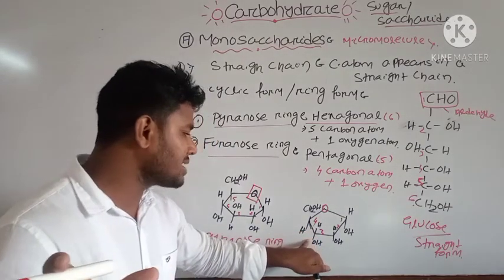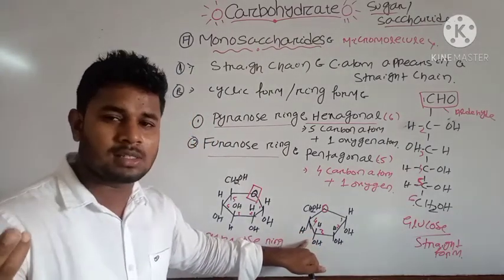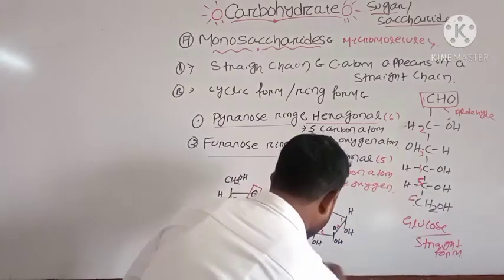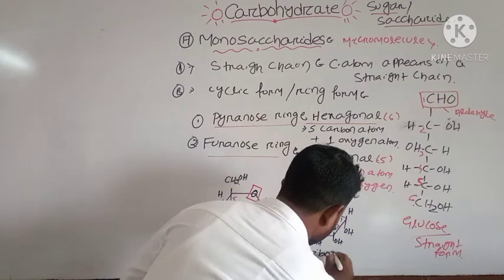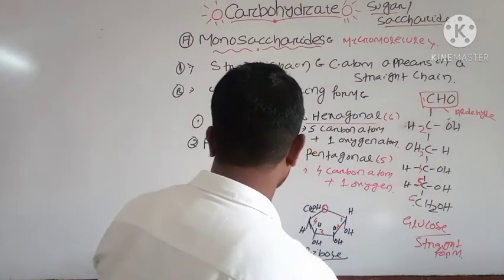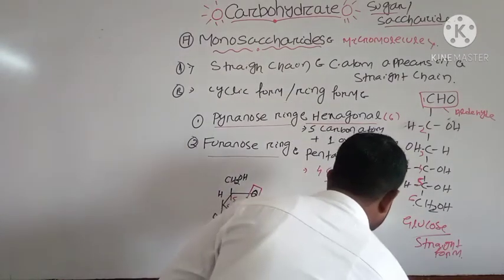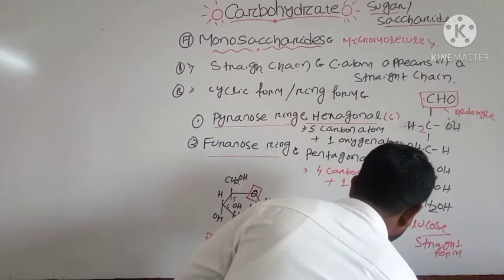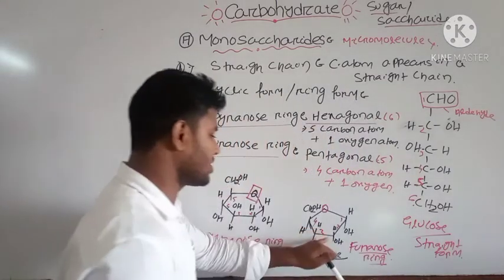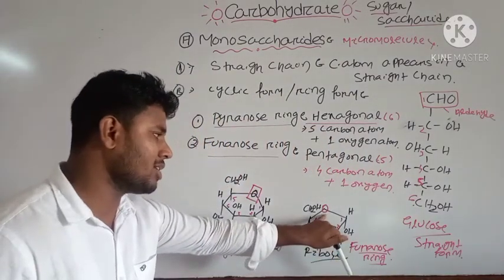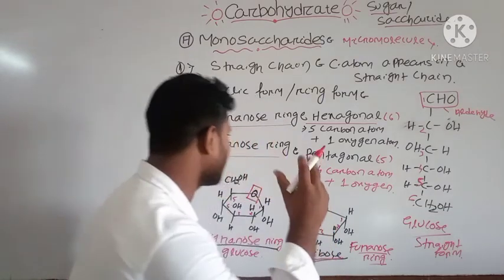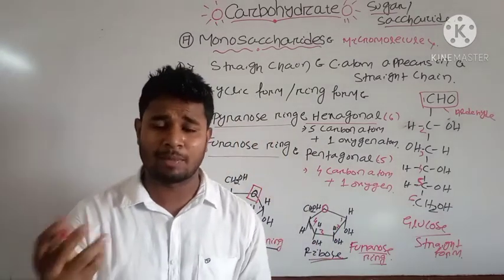You know the example of 5 carbon sugars: ribose. Ribose is known as the furanose ring structure, because there are 4 carbon atoms and 1 oxygen atom. This is the ring structure of ribose.